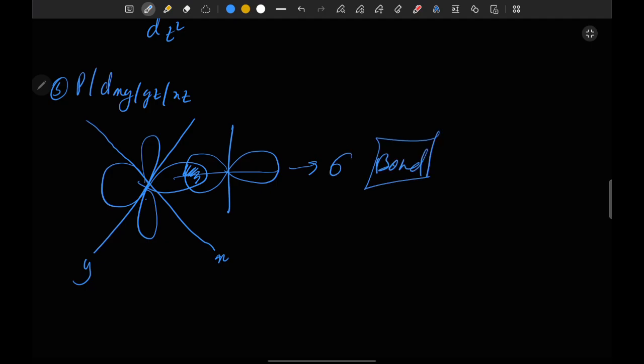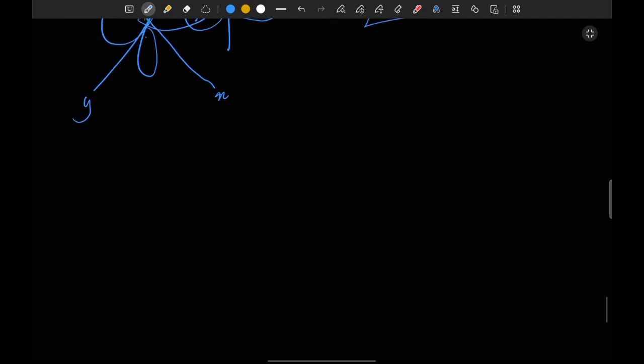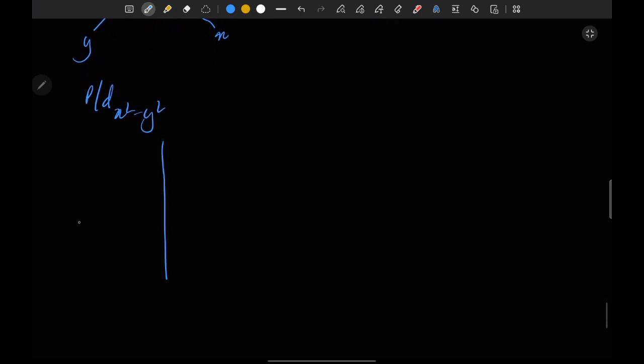Next, the kind of overlapping between p and d with x square y square will show the same kind of overlapping.